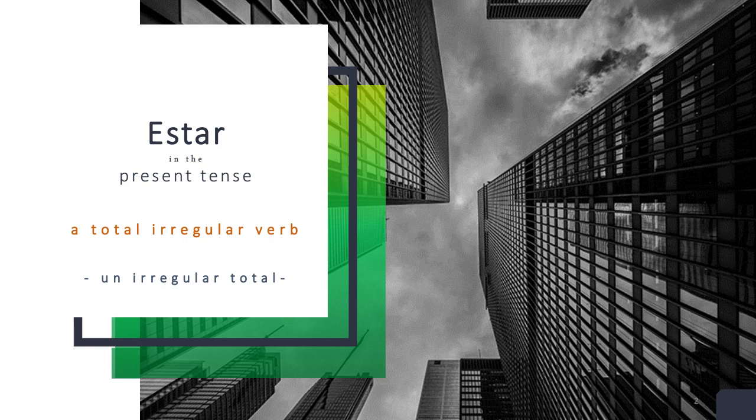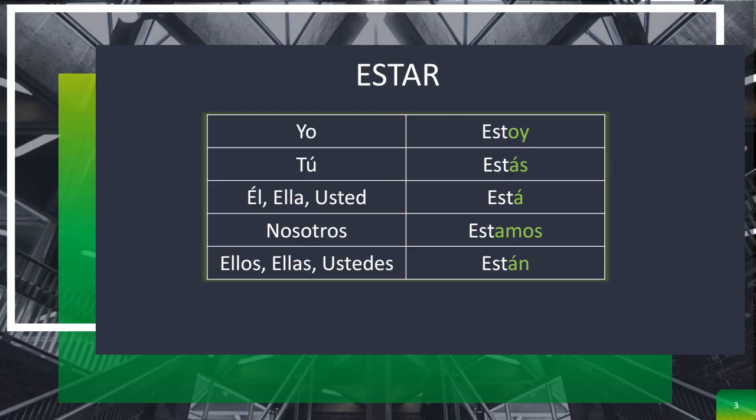Estar in the present tense is a totally irregular verb, all right? So I'm going to show you on the next slide how to conjugate estar in the present tense. And you're going to see that it doesn't get conjugated in a normal way, like most of the other regular verbs do. So here are the conjugations for the verb estar. We have estoy, estás, está, estamos, están. And you can see that it doesn't follow the regular pattern at all.